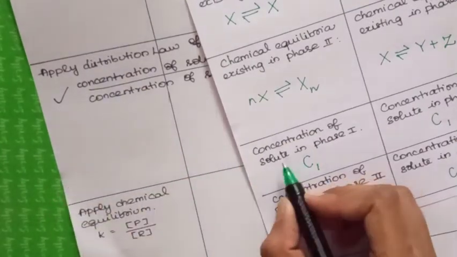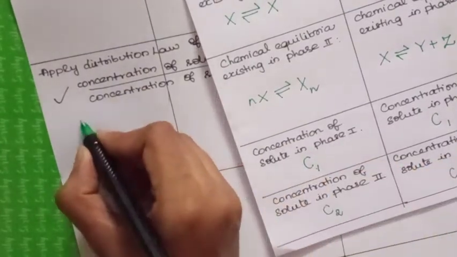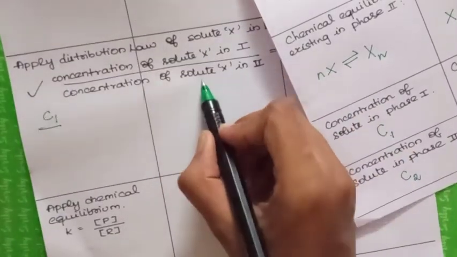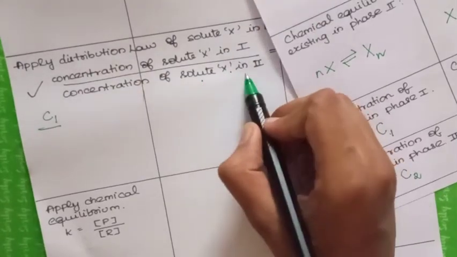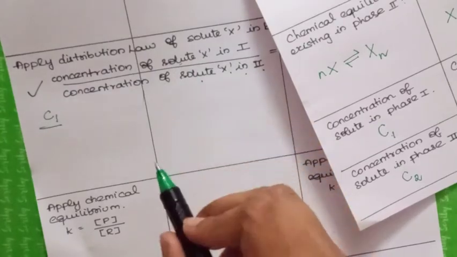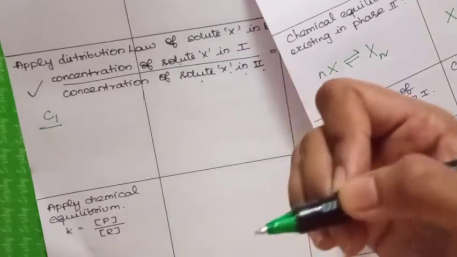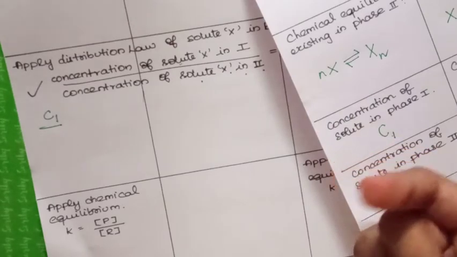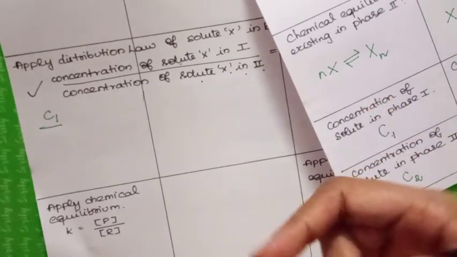So C1 divided by the concentration of solute X in phase 2, since we are talking only about the solute that has not undergone association, dissociation or combination.